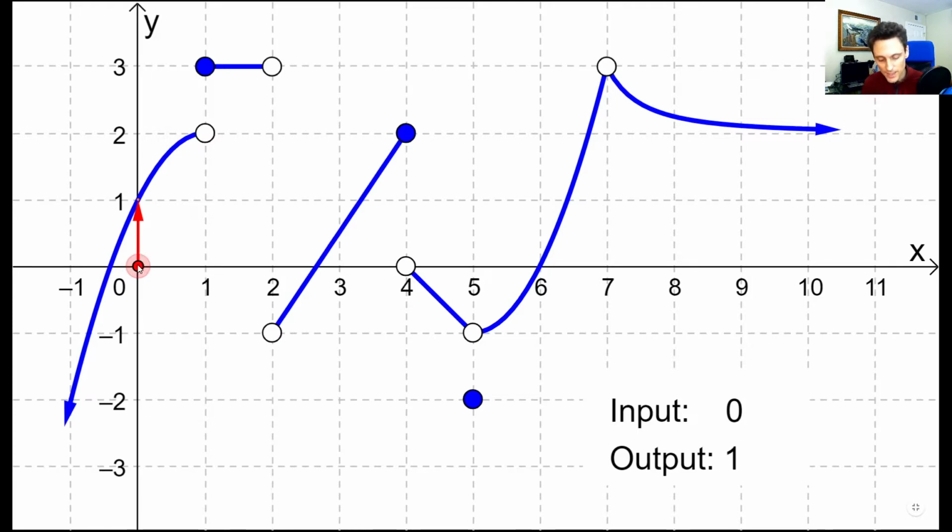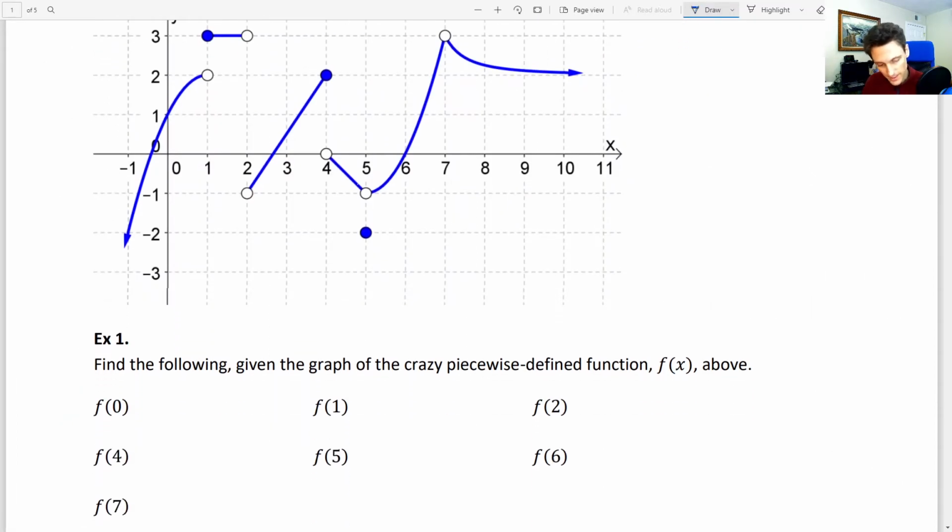Then what happens is our eyes go up to the graph, and then over to the y-axis. Now, in this particular case, we're on the y-axis, and so we can see that the output here is going to be 1. So f of 0, we can say, is equal to 1. When you input 0, the output is 1. Let's go over here and write that down. This is equal to 1.